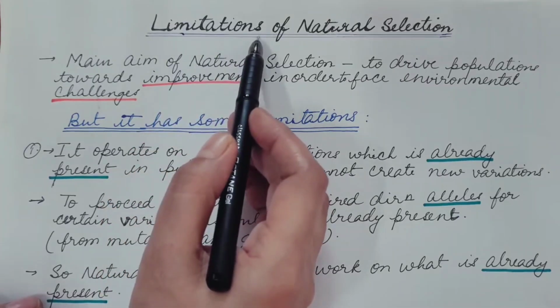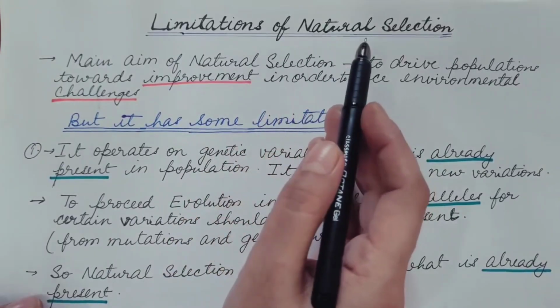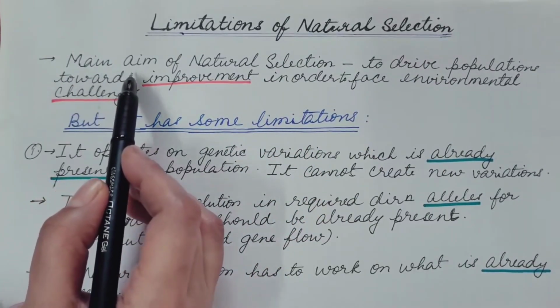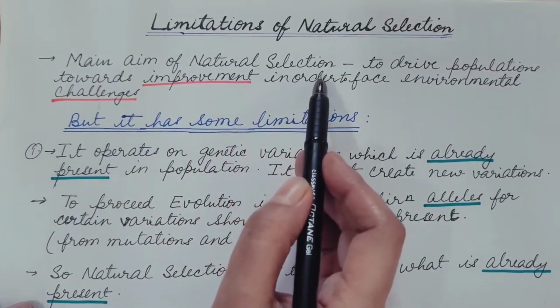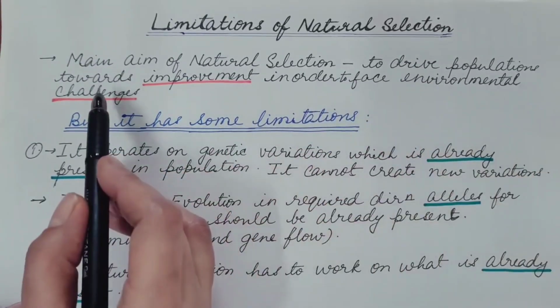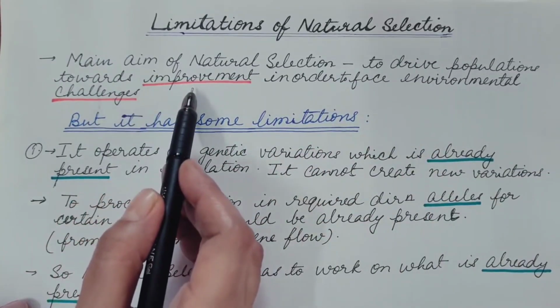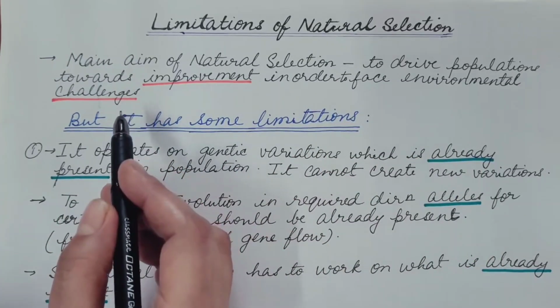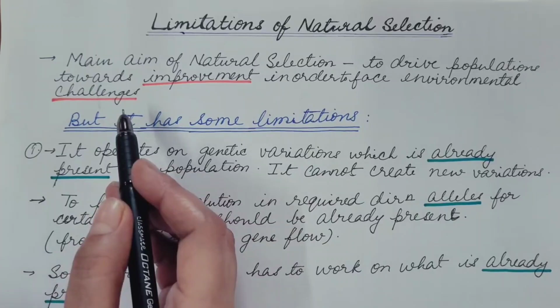We are going to discuss the limitations of natural selection. So we all know that the main aim of natural selection is to drive populations towards improvement in order to face environmental challenges, because the environment keeps on changing.